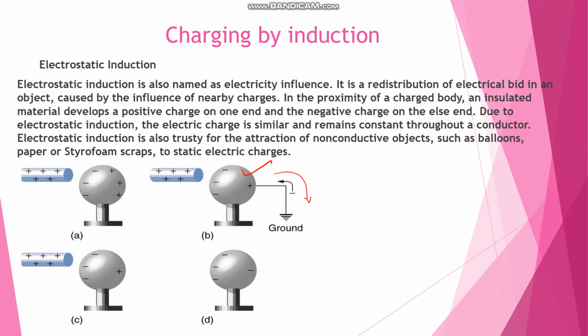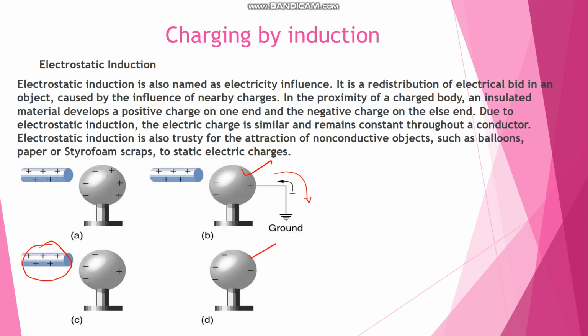If the charged conductor is removed from the surrounding of the conductor, then negative charge will spread over the surface of this neutral body.